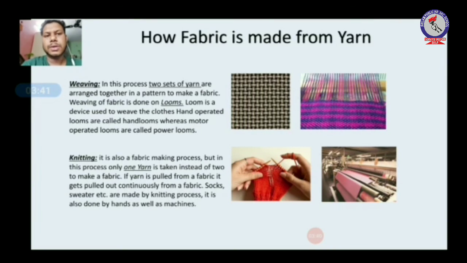I hope students you have understood how the process of making yarn and the process of making fabric is done.